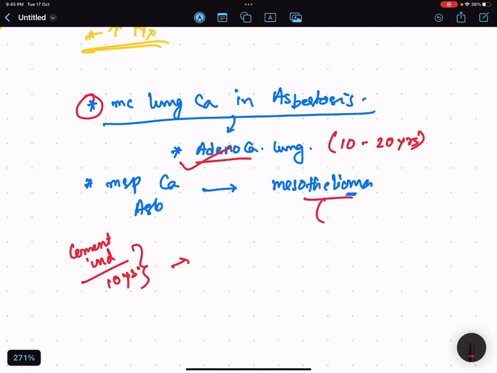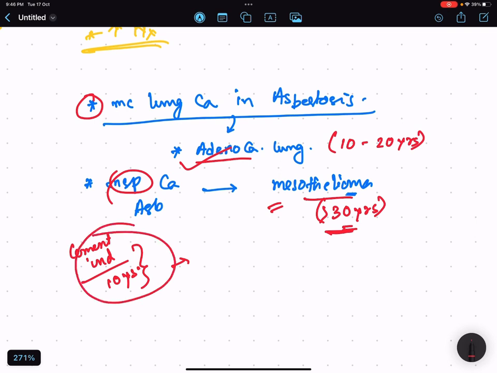For mesothelioma to occur, more than 30 years of exposure to asbestos is needed, and that is the specific cancer, not lung, that is mesothelioma. Malignant mesothelioma. If there is a history of exposure in the shipping industry for more than 30 to 40 years, choose mesothelioma. If it is 10 or 15 years, then mark it as adenocarcinoma lung.